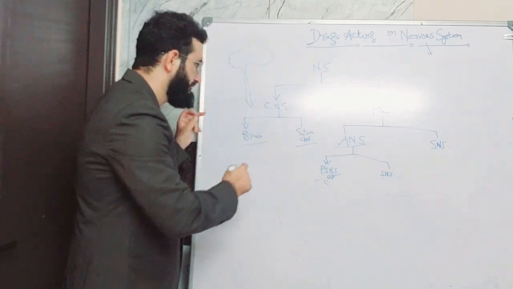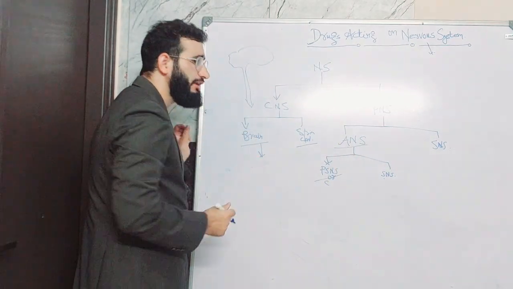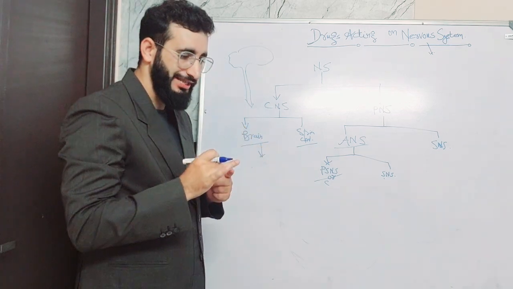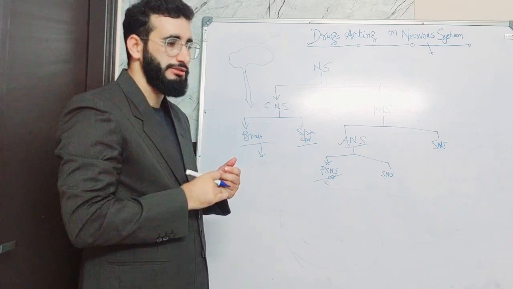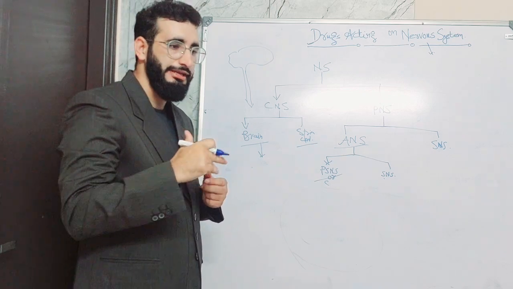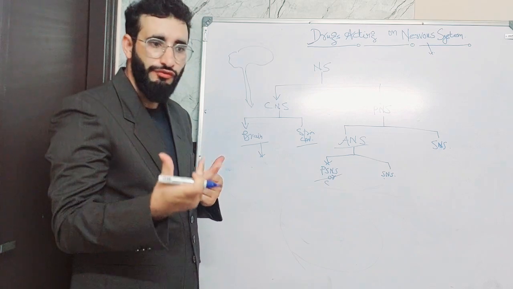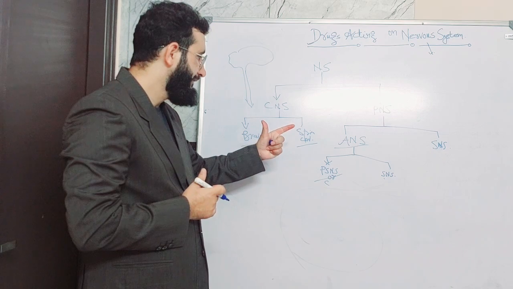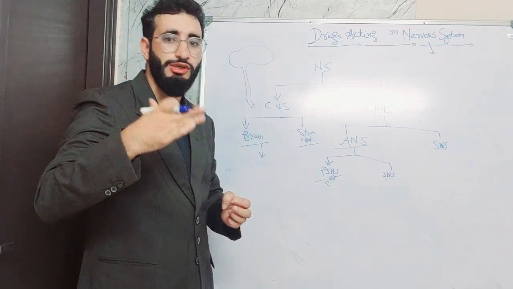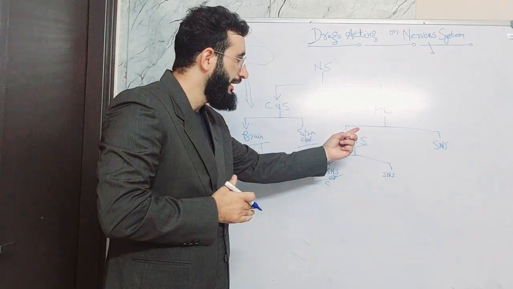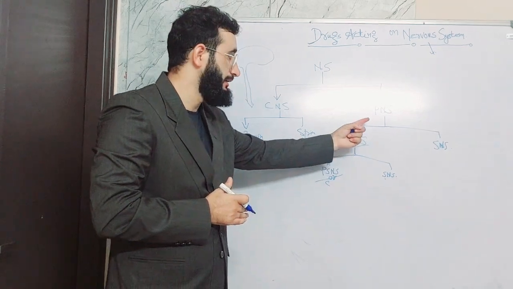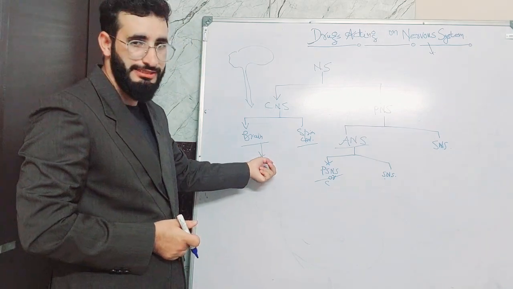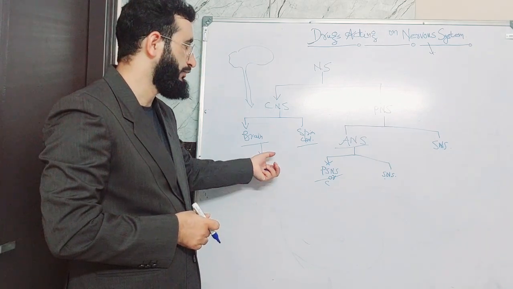Here in the central nervous system, there are a lot of drugs which act on it, for example antipsychotic drugs, antidepressant drugs, anti-manic drugs, anti-anxiety drugs, anti-epileptic drugs, a lot of drugs. We will see that in the coming videos. In the somatic nervous system, local anesthetics will work, and general anesthesia will take part here.